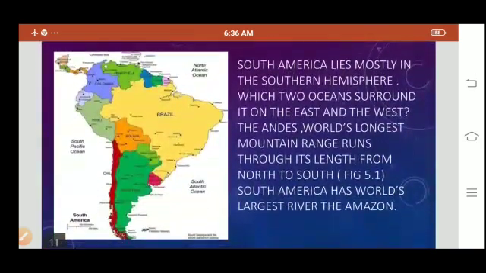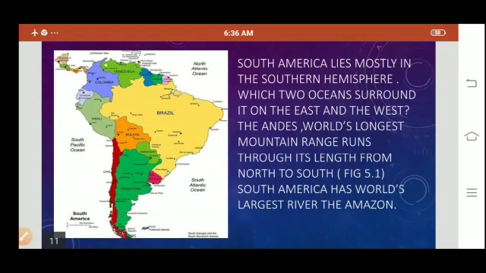Now South America. South America lies mostly in the southern hemisphere. Which two oceans surround it on the east and the west? The Atlantic Ocean and the Pacific Ocean surround South America on the east and the west. The Andes, the world's longest mountain range, runs through its length from north to south. South America has the world's largest river, the Amazon. So South America has the world's longest mountain range, and it also has the world's largest river, the Amazon.